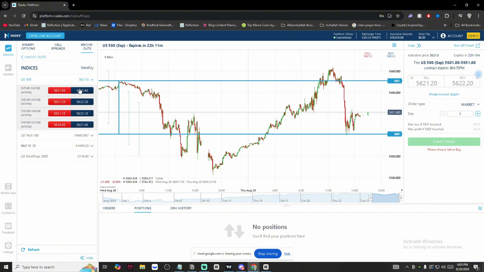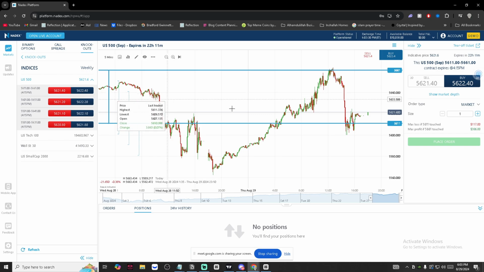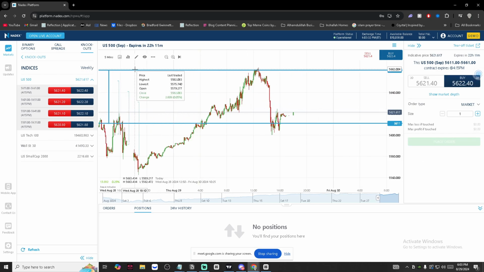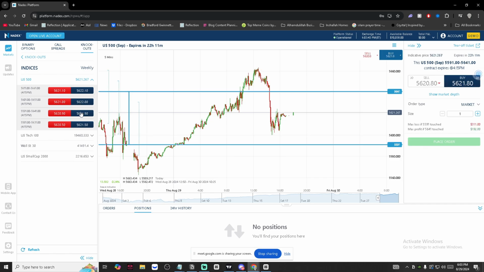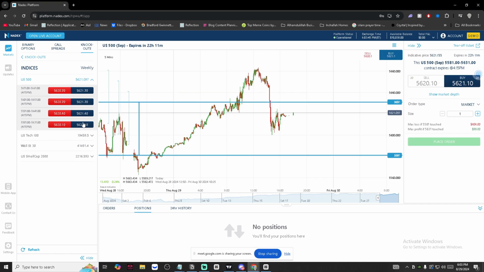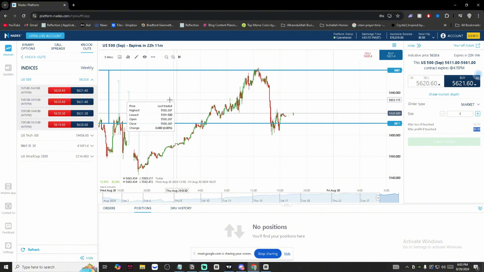You can choose either sell or buy by clicking the blue button for buys, and it's going to show you your take profit at the very top here. Then you're going to see your stop loss, and they have the different contracts on the left here as well. Different ones have different take profits and different stop losses. As you can see, the bigger the stop loss, the more money you're going to lose, but the closer your take profit is, the faster you're going to make your money. But you can close at any time you want.